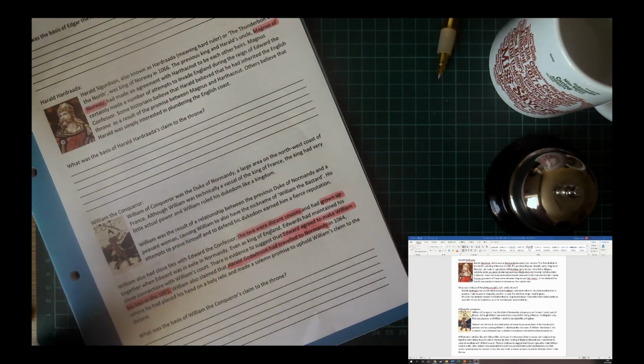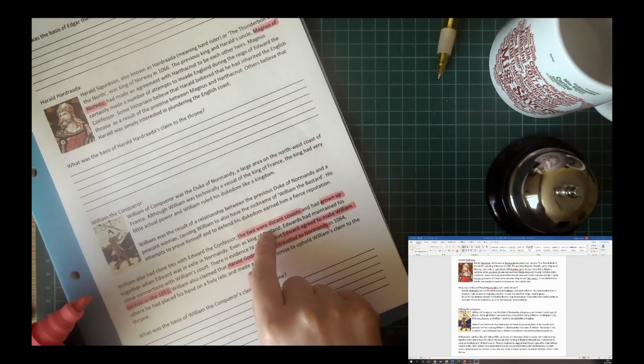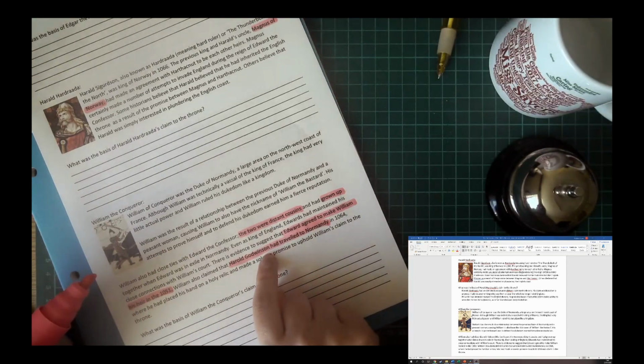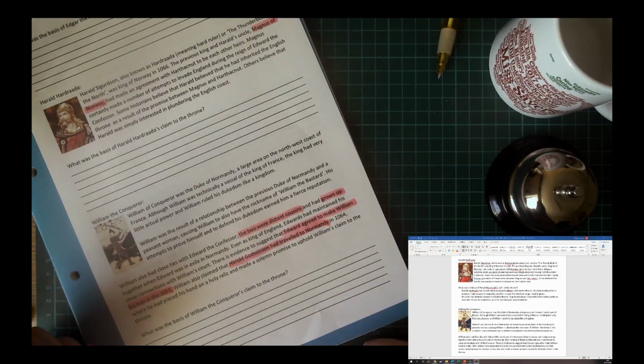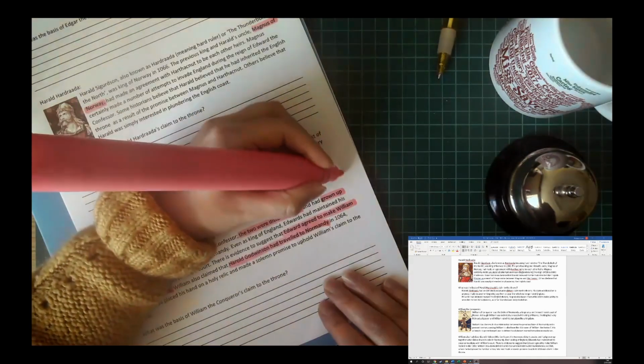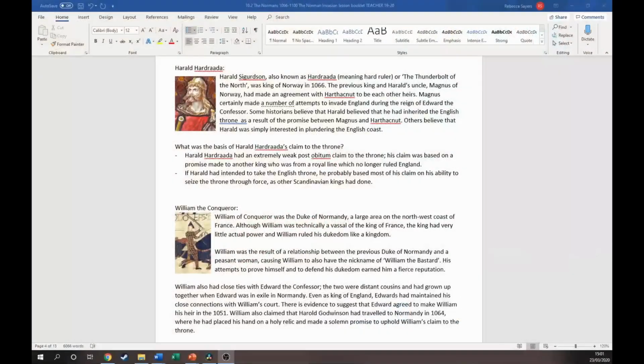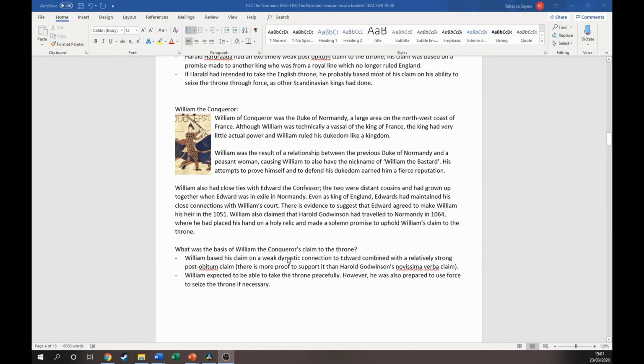So we have got some elements that make William's claim legitimate. We've got a dynastic claim, we've got a strong relationship and a post-obitum claim. We also have Harold Godwinson allegedly supporting that claim. And we also have evidence that if none of that worked, William would be willing to seize the throne by force. So let's go back to my notes and check our answers. Dynastic connection, post-obitum claim, which is arguably stronger than Harold Godwinson's Novissima Verba claim, and this willingness of William to take the throne by force. So check that your notes line up with mine.